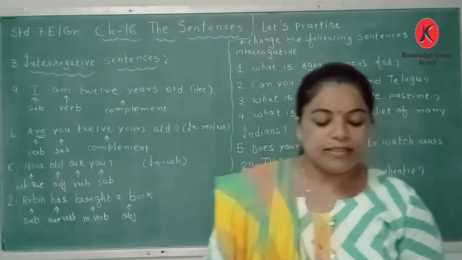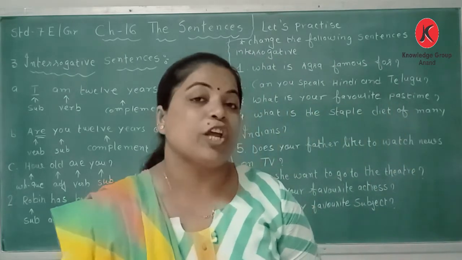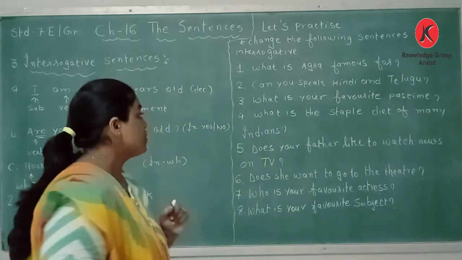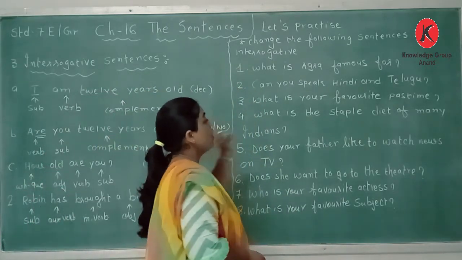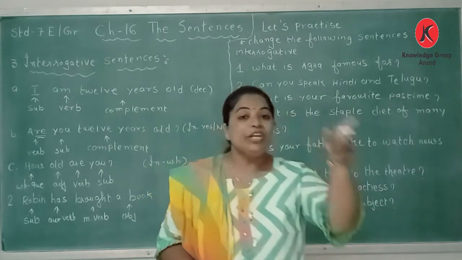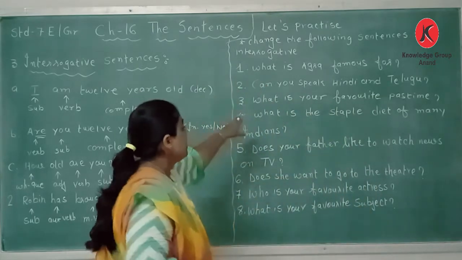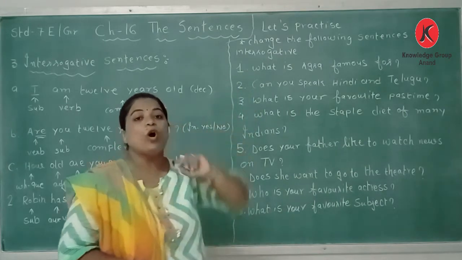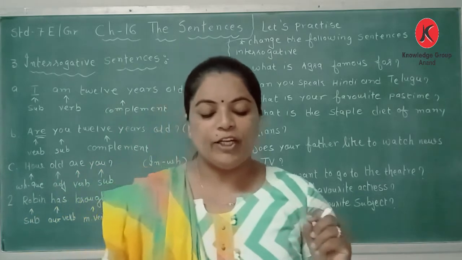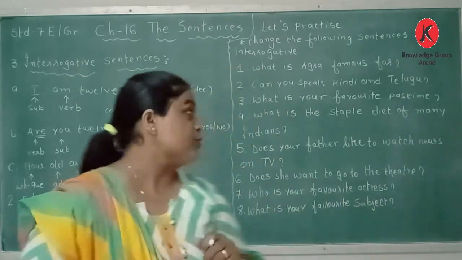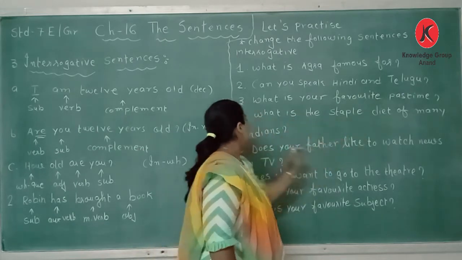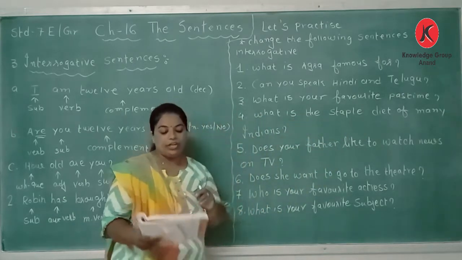The third sentence is, reading is my favorite pastime. Now this sentence we have to change into a WH question. So, what is your favorite pastime? Instead of reading we have taken the WH word what here. Next, rice is the staple diet of many Indians. WH question. So here we have taken, what is the staple diet of many Indians?